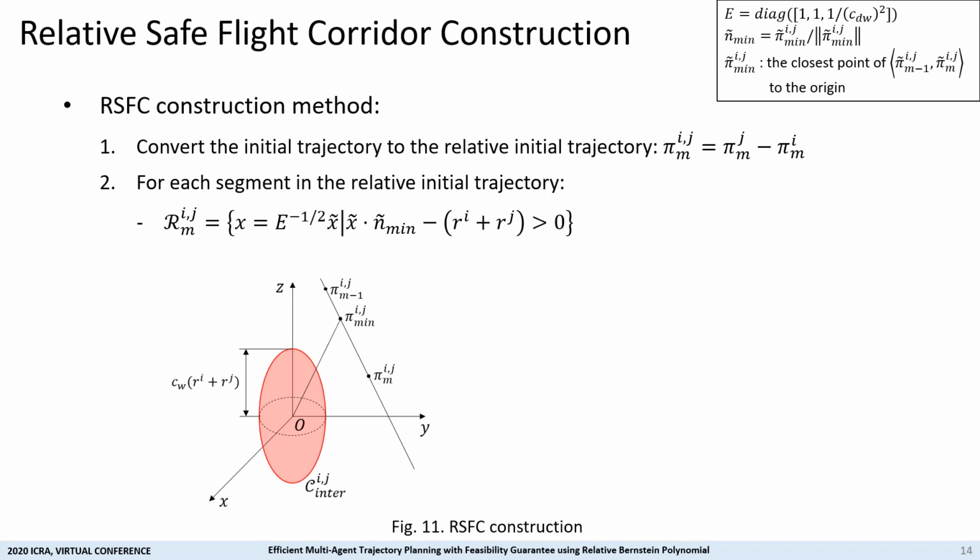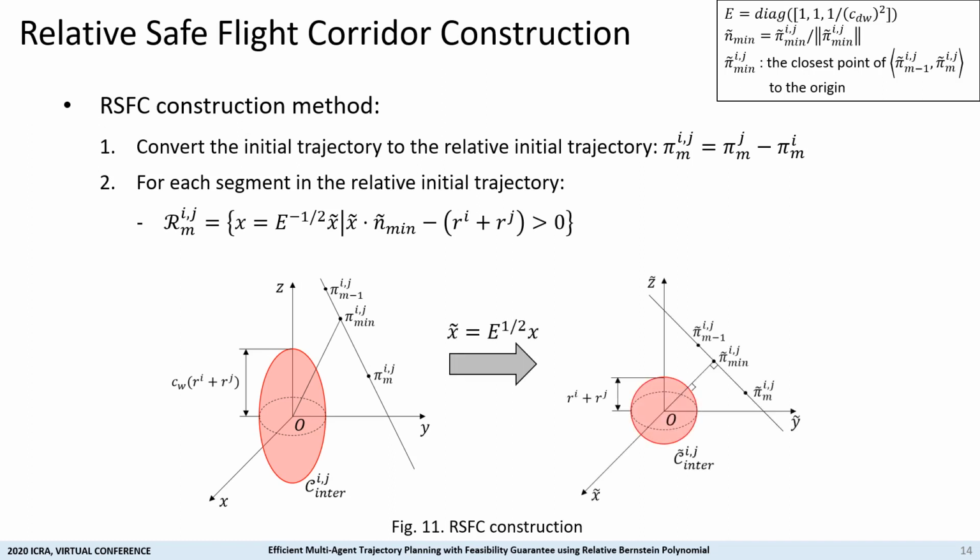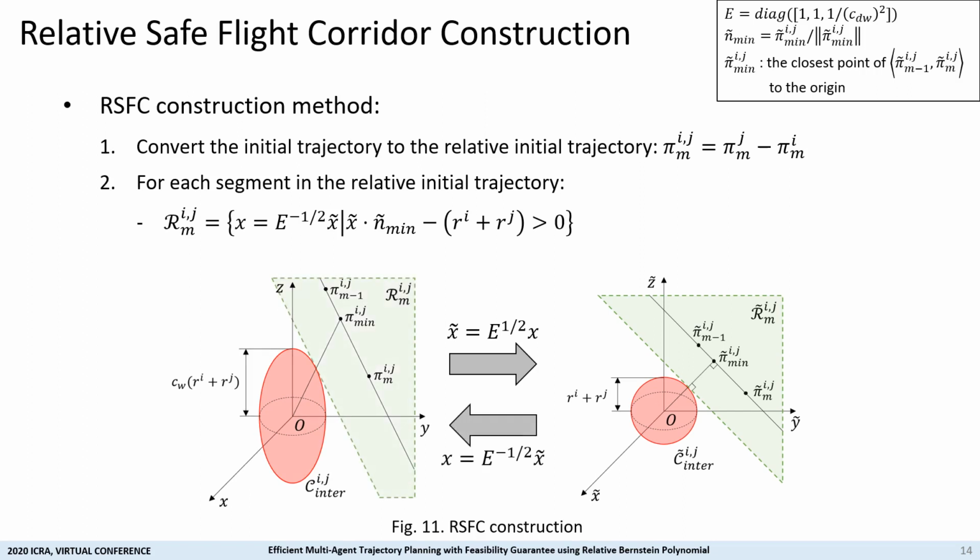First, we convert the initial trajectory to the relative initial trajectory. Then, we perform coordinate transformation as shown in the right figure. Next, we linearize the collision constraint at the closest point to the origin. Finally, we can get RSFC by retransforming it to the original coordinate system.